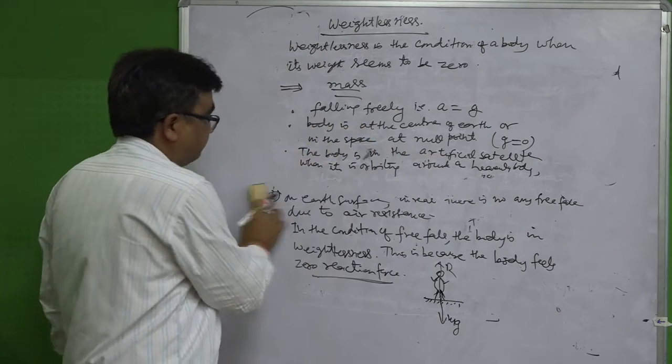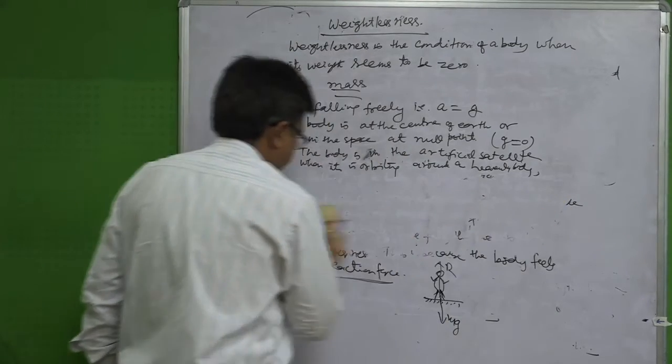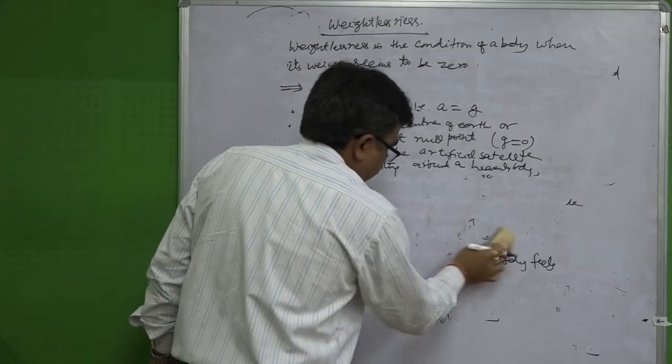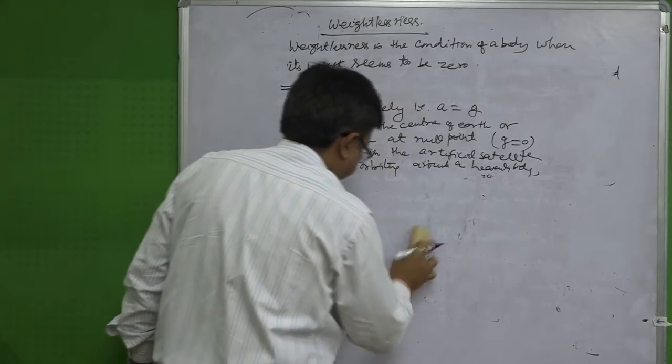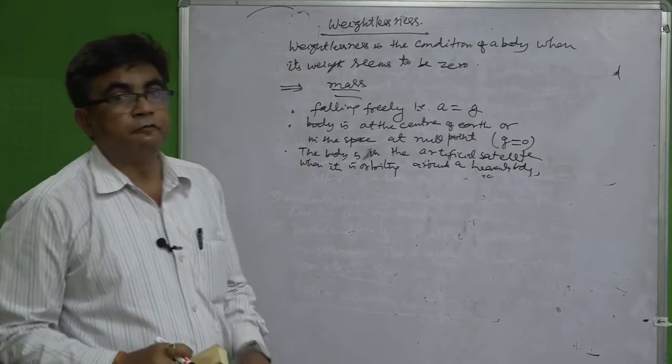So, basically these are the cases when we can find the condition of weightlessness.